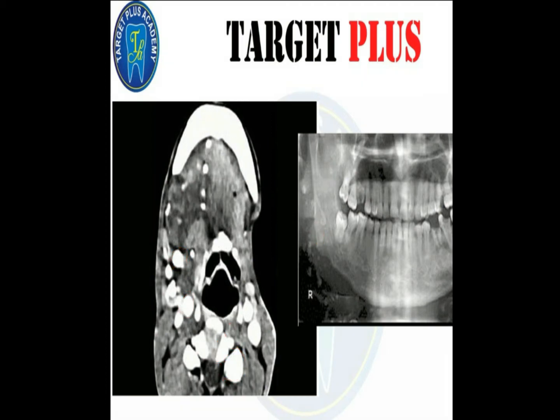Phleboliths are present in hemangiomas. So OPG shows multiple phleboliths with the erosion of the right angle of the mandible. So this is also something that can be seen here. Phleboliths are seen in hemangiomas.